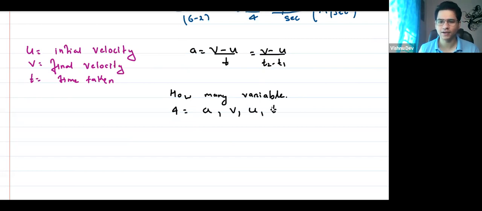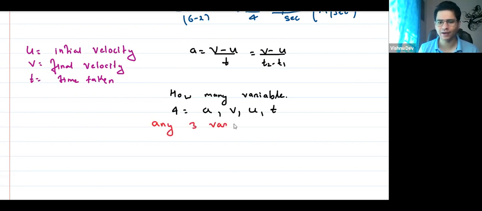Does anyone have any doubt in this? Now, if I want to make a question, suppose I'm a teacher who wants to make a problem based on this, what can I do? Think about it step by step, from a teacher's point of view. How to make a problem out of this concept? Can I say, I will give any 3 variables